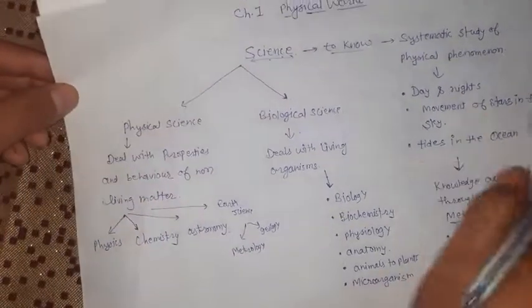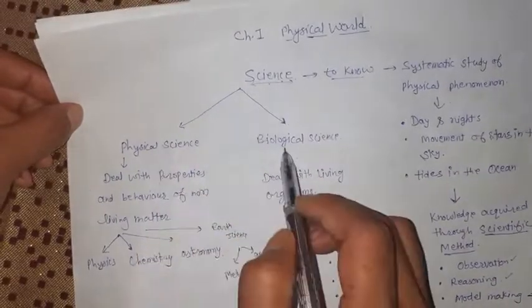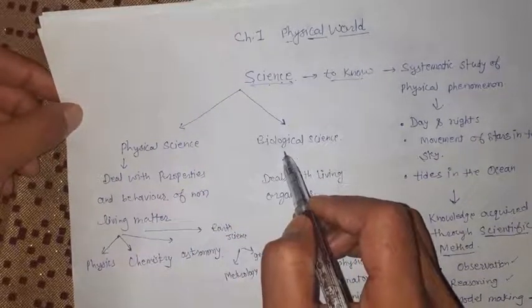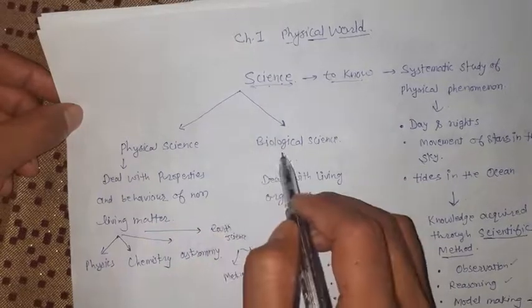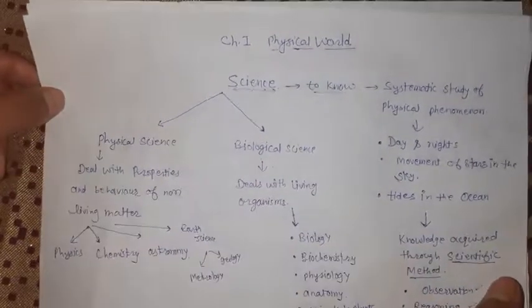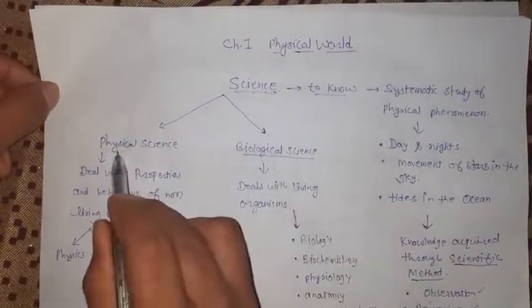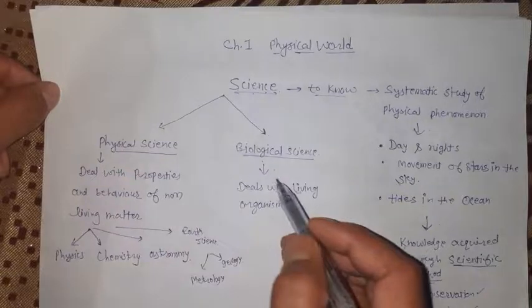Now, students, science can be broadly divided into two parts. One is said to be physical science, while the other is biological science. So these are the two types of sciences, physical and biological.